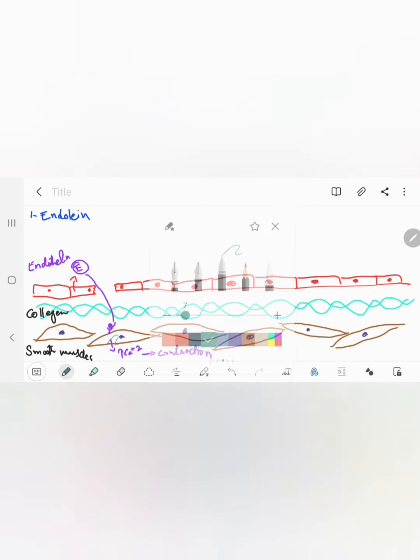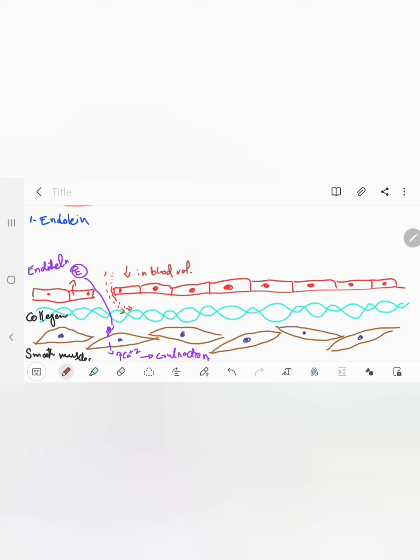Along with that, there is another cause to this spasm. Besides endothelin, whenever there is leakage, the blood will move out of the vessel, which will cause a decrease in the blood volume present inside the blood vessel.